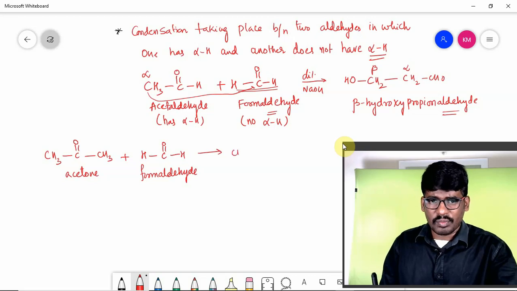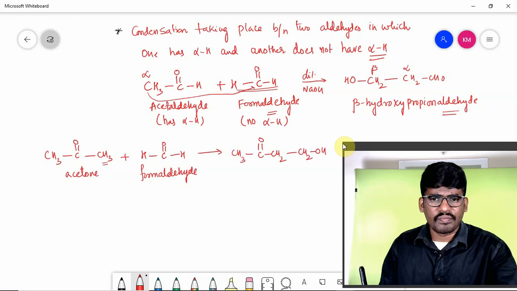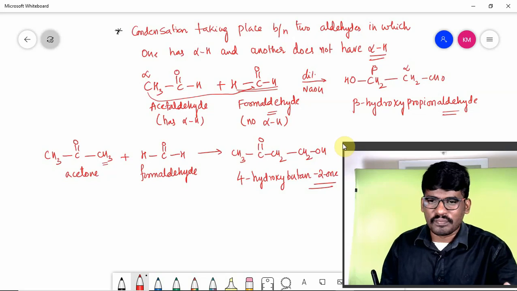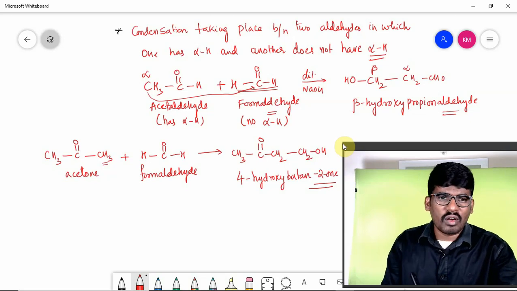In that case, what will happen? Check it. CH3 C double bond O, it has alpha hydrogen, right? So CH2 is connected with CH2, it is OH. This is what we are going to get. Now what is the IUPAC name? 4-hydroxy butan-2-one. At the second position we have the ketone, that's why it is 4-hydroxy butan-2-one. Is it clear?